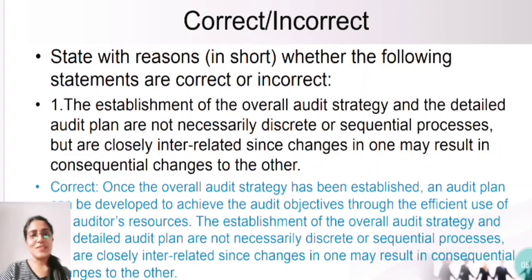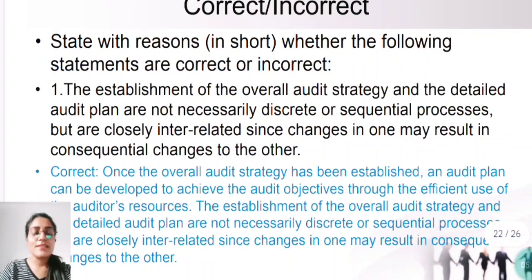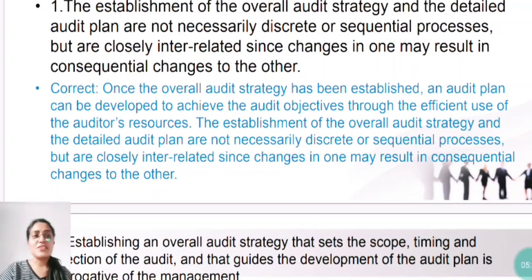Okay, so the first one here is: the establishment of the overall audit strategy and the detailed audit plan are not necessarily discrete. Discrete means separate or sequential processes, but are closely interrelated, since changes in one may result in consequential changes to the other. Yes, this is absolutely right. Now look at the way the institute has answered this. If the answer is correct, what do we have to write?